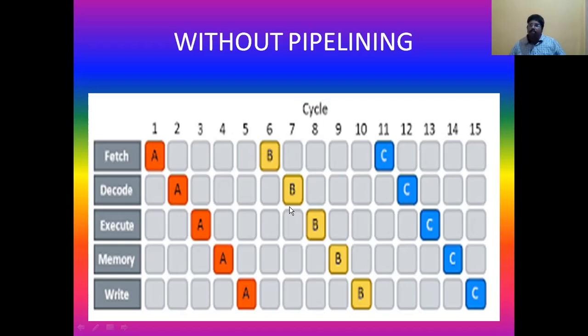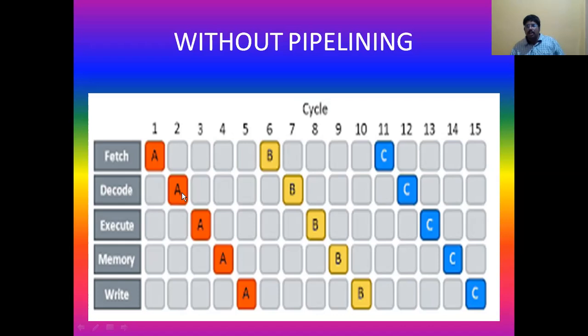So here, though the fetching unit can fetch the second instruction from the second clock cycle itself, because its task for the first instruction is over in the first clock cycle, it is not doing it. It is sitting happily idle for the second, third, fourth, and fifth clock cycles, and it is doing the task only at the sixth clock cycle. The same thing is with the others also.